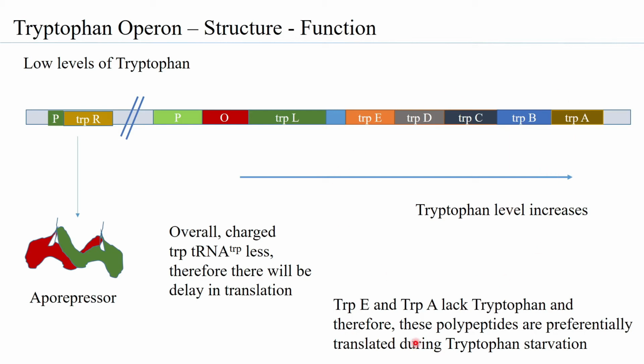So this fact is very interesting. Now, whether this really has an implication on the tryptophan operon working is not yet very clear, but it has been an observation that during tryptophan starvation, one would observe that TRPE and A are definitely preferentially formed.